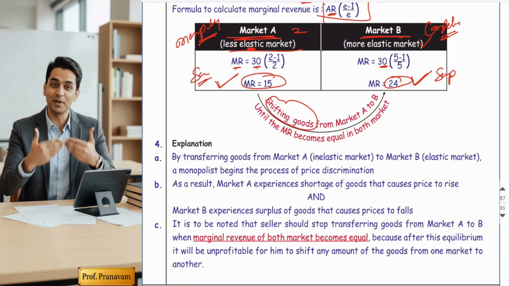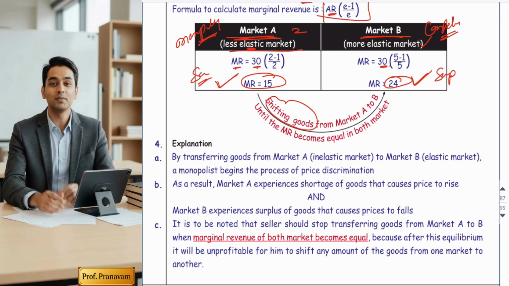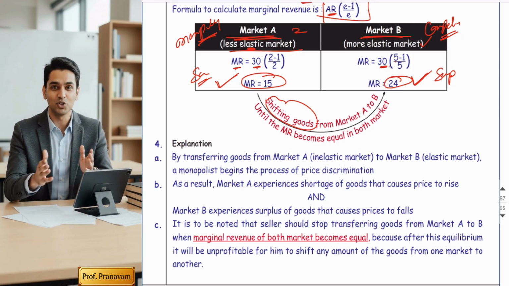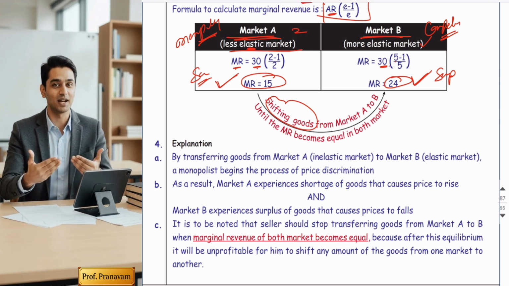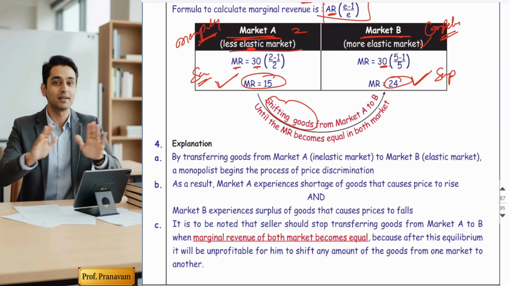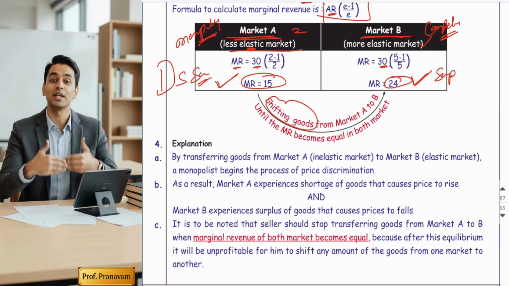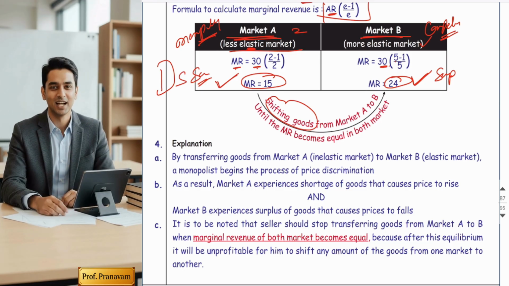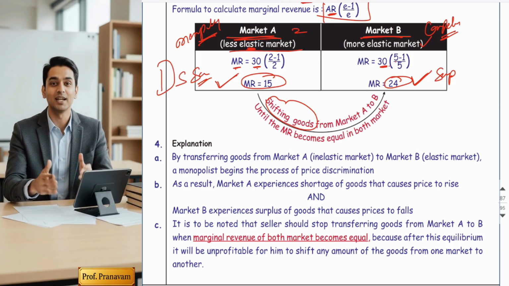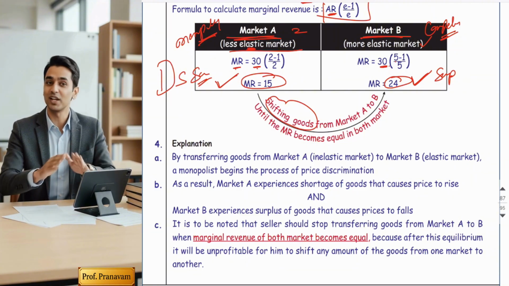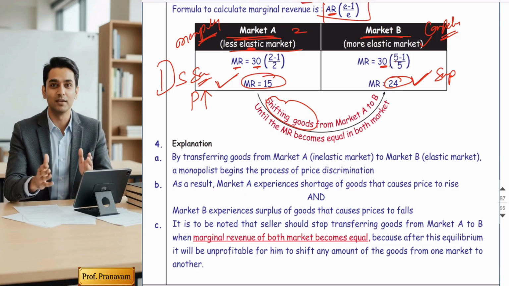But why will he create scarcity in market A by shifting goods to B? Because when scarcity takes place, demand becomes more than supply. You have studied equilibrium theory. When demand becomes more than supply, the seller will increase the prices in the inelastic market.